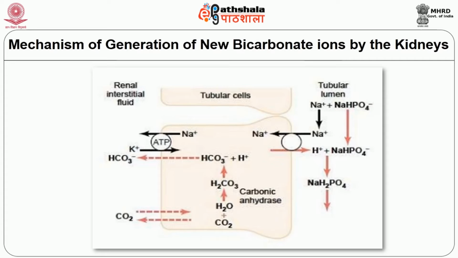Here the bicarbonate that is released in the blood is not the same bicarbonate that is reabsorbed, but instead it is a new bicarbonate, and it is not the replacement of the filtered bicarbonate. So only 30 to 40 milliequivalents per day is available for buffering of excess hydrogen ion in the tubular fluid, and this excess is handled through the ammonia buffer system in case of acidosis.